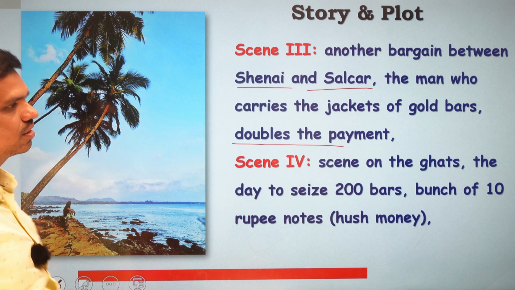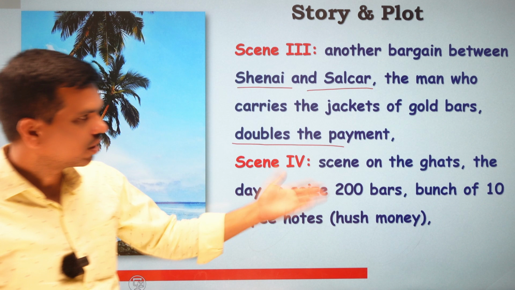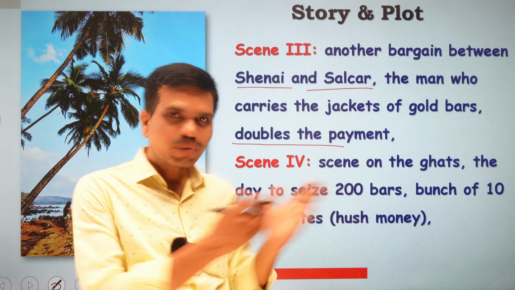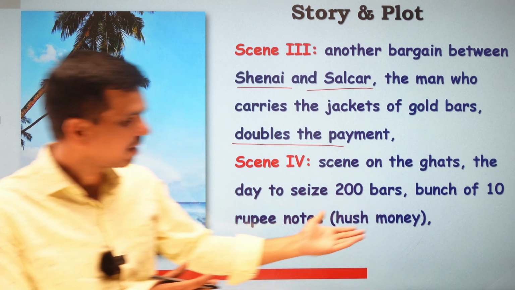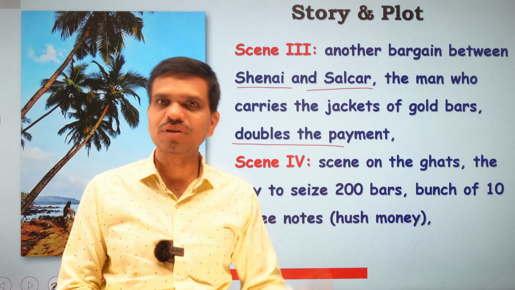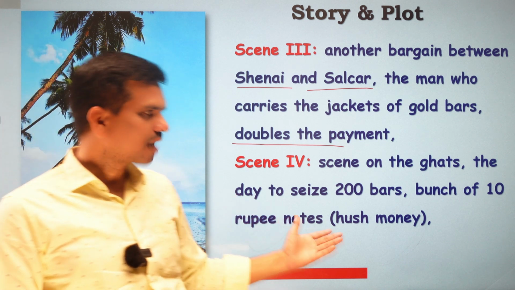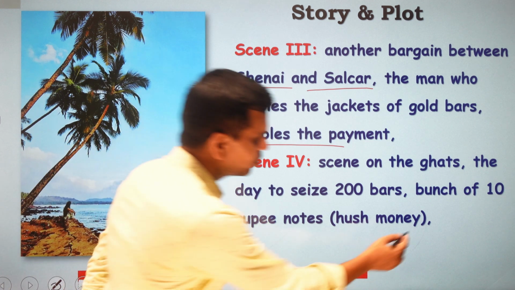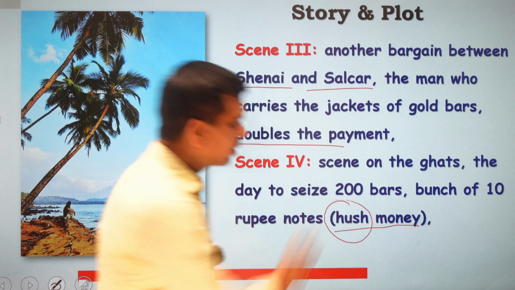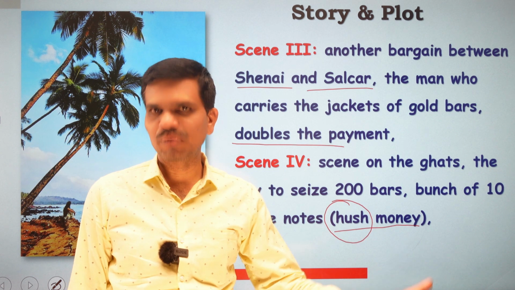What happens in the next scene? In the fourth scene we find that this scene is set on the Ghats, and it was the day of the seizure, or the day of capture, when police come, Gopal Rane and other policemen, and capture the 200 gold bars, the 2 jackets which were worn by Salkar, and this happens there. And there we find this word hush money. Hush means bribing. So this word is particularly used for bribe money. So hush money is also given there to the police.